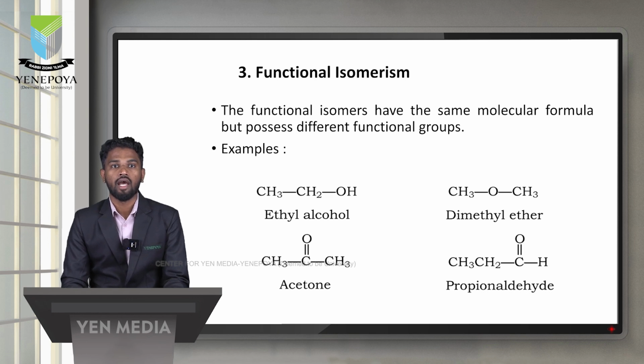Another example, acetone and propionaldehyde. In acetone, ketone is the functional group. In propionaldehyde, aldehyde is the functional group. Both compounds have the same molecular formula but different structures. The molecular formula of acetone is C3H6O, and propionaldehyde is also C3H6O. So same molecular formula but different functional groups, that is called functional isomerism.